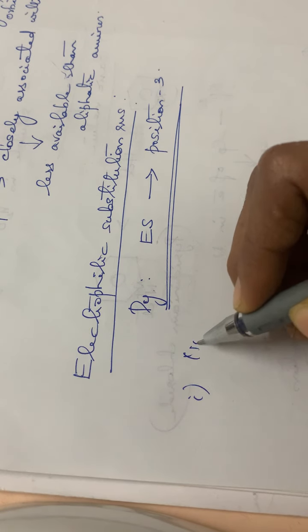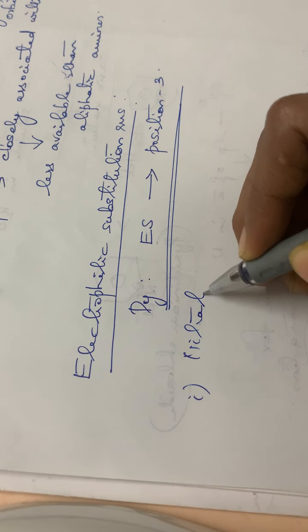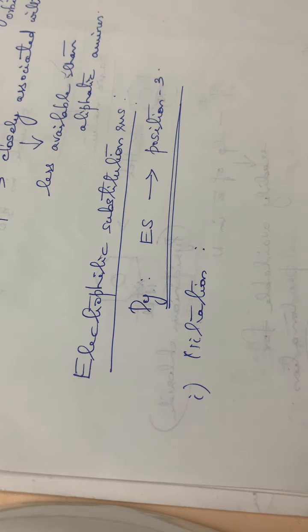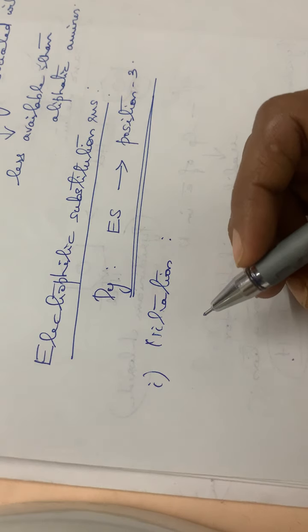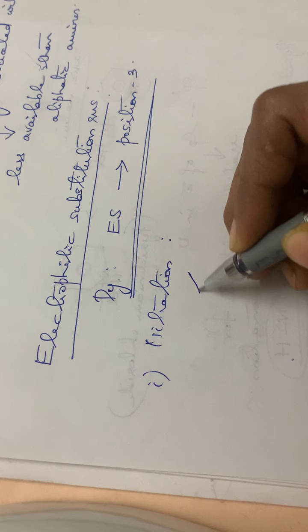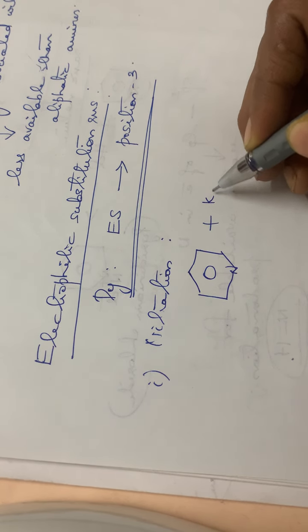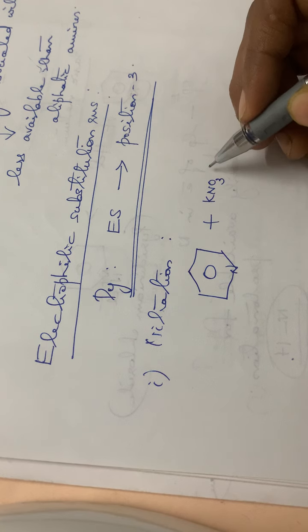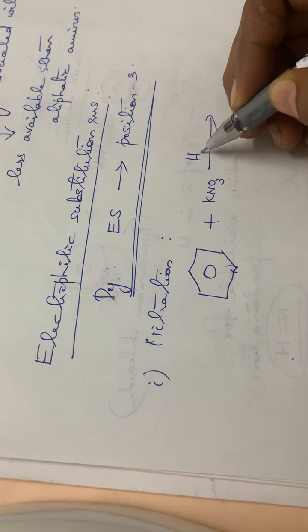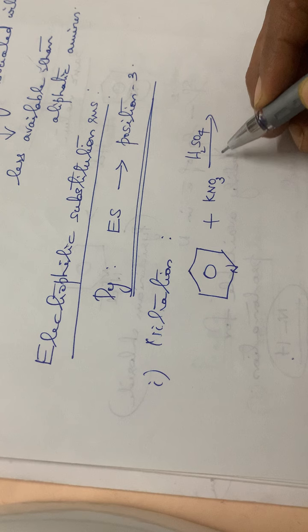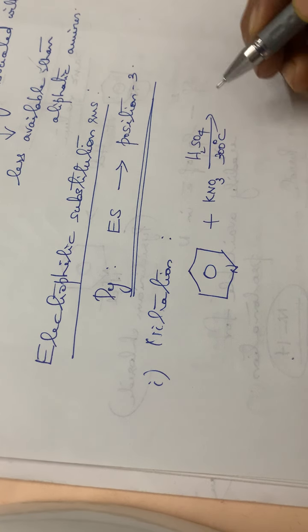First one, that is the nitration reaction. For nitration, here we are using potassium nitrate. So pyridine plus KNO3 in the presence of sulfuric acid at 300 degrees Celsius.